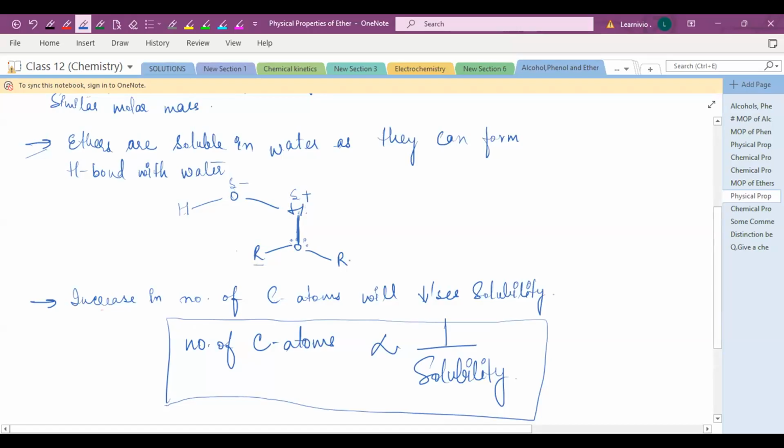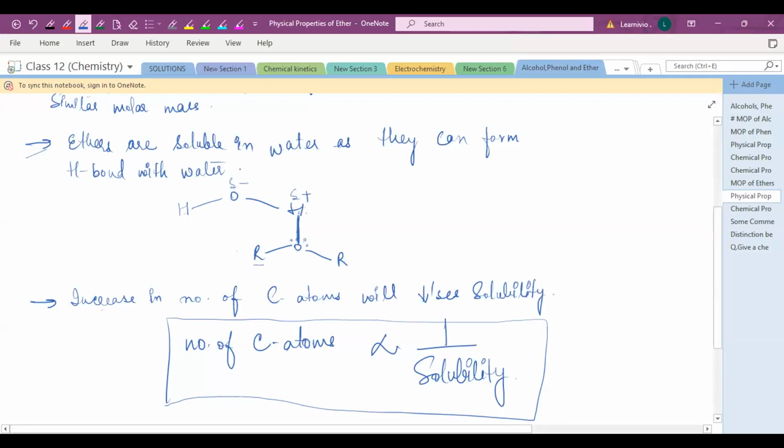And this ether, the ROR group. The lone pair of this oxygen will make a bond with the hydrogen of this water. So it makes a hydrogen bond with water. That's why ethers are soluble in water. Why? Because they can form hydrogen bonds with water.